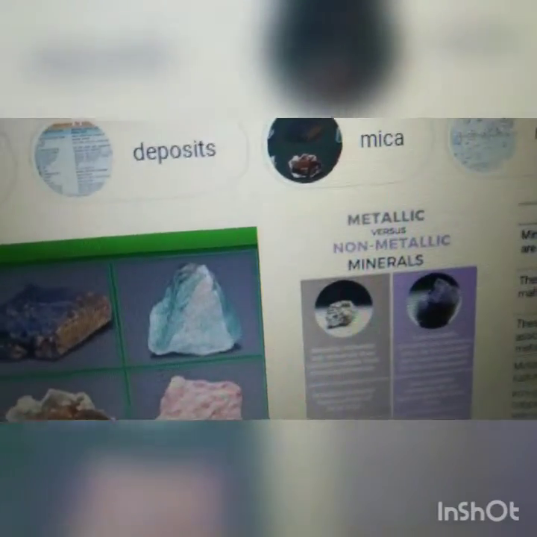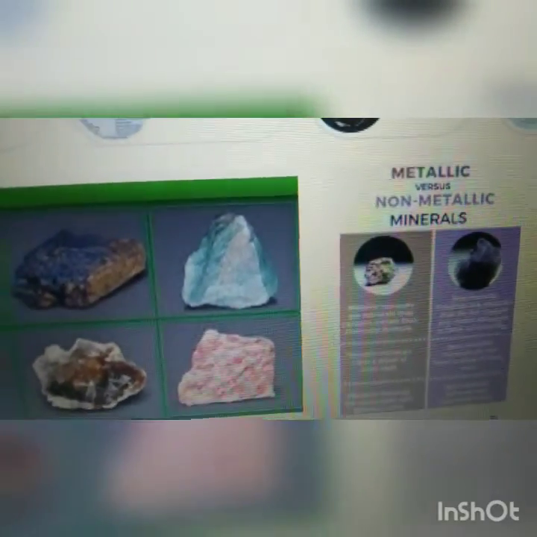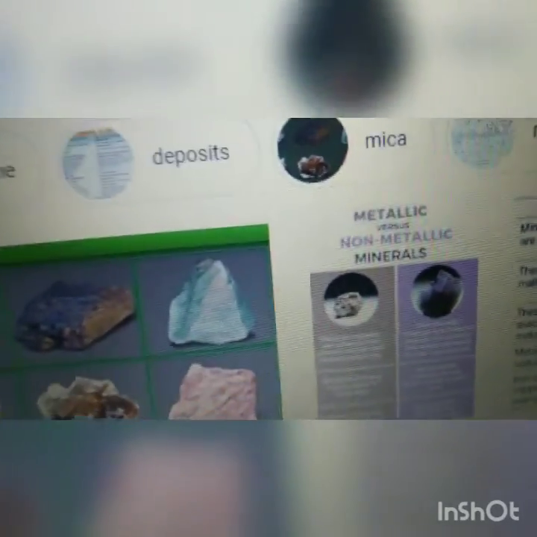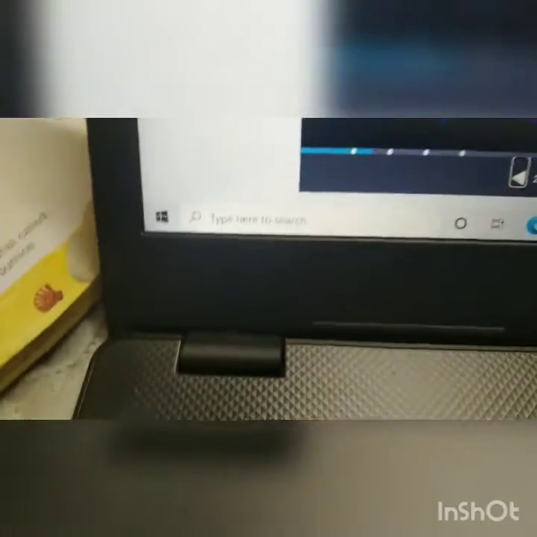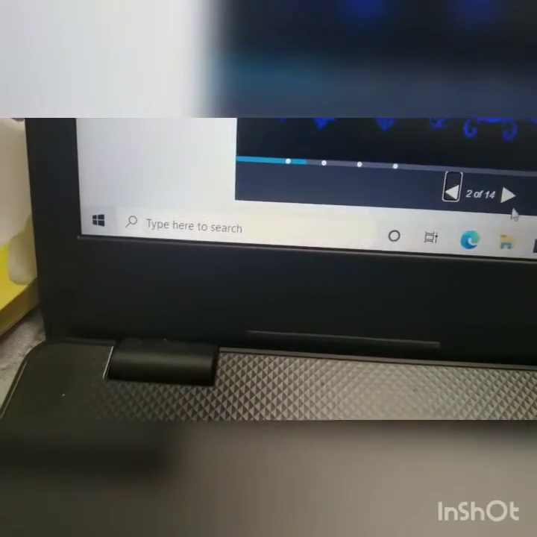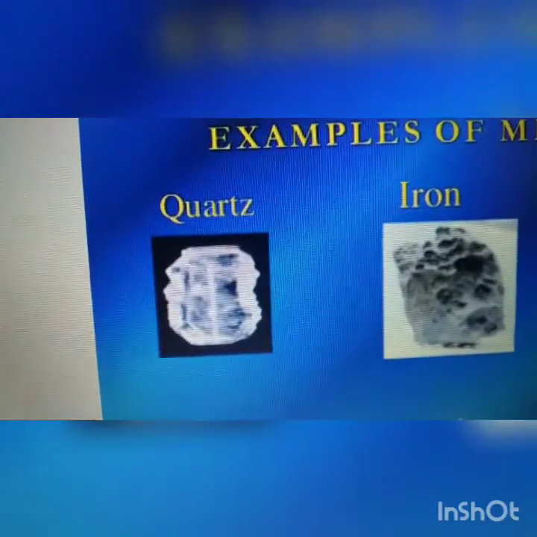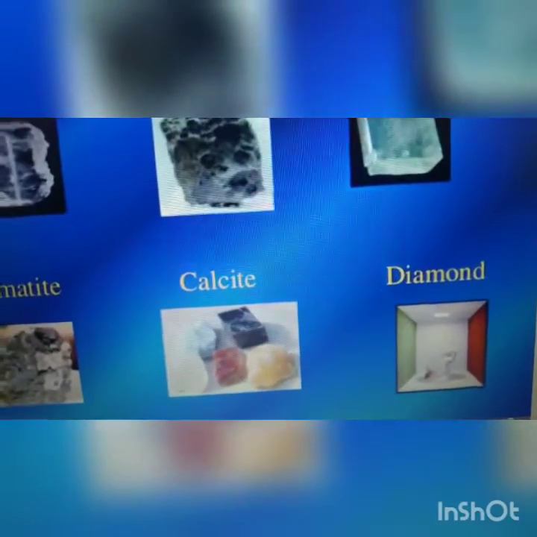Some minerals like iron and gold are metallic. Iron and gold are shining, so they have the shining property. That's why those which have shining are called metallic. And other minerals such as quartz and calcite are non-metallic. Let us see these pictures, children. See, non-shining are other minerals such as quartz and calcite. Are you seeing? Those are non-metallic.